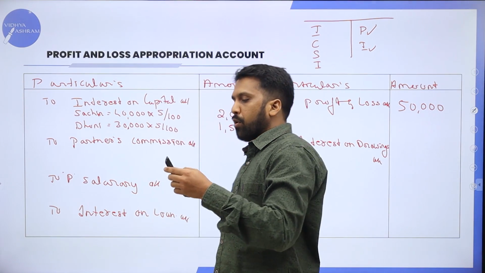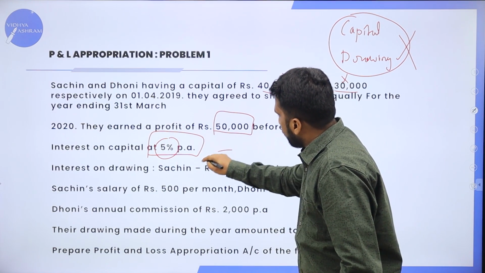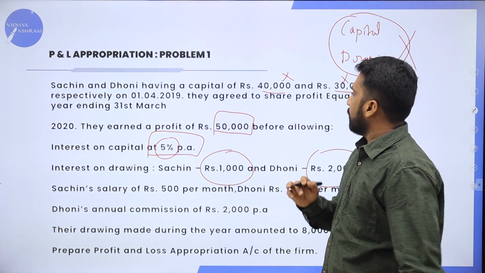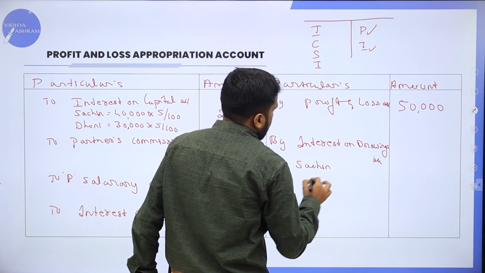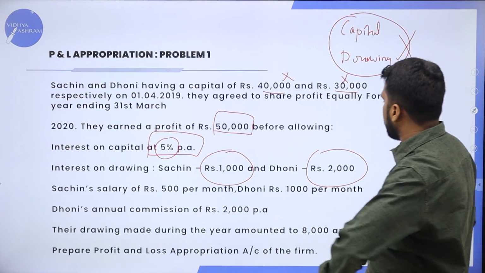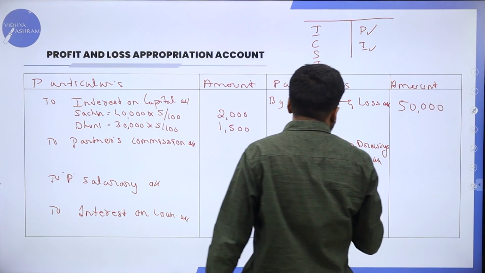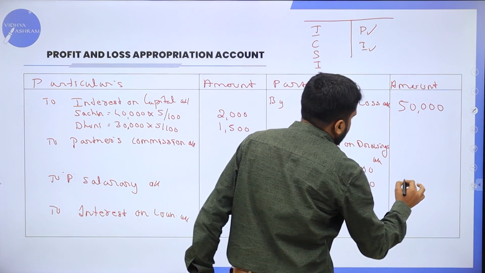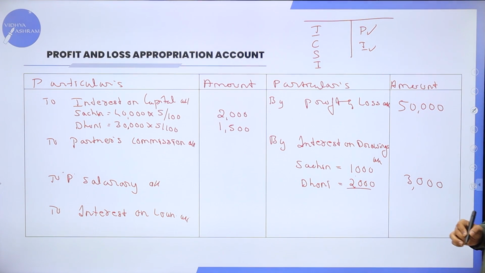We'll come back to the problem. In this, interest on drawings, first person 1,000 and second person 2,000. So, interest on drawings, Sachin and Dhoni. What is the interest given? First person 1,000, second person 2,000. Total it should be 3,000.